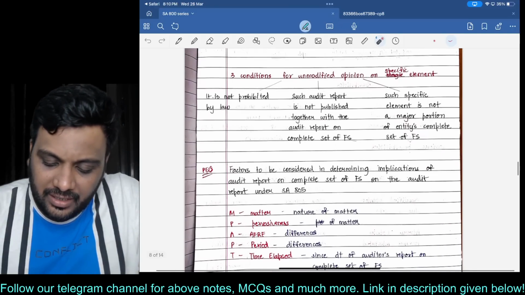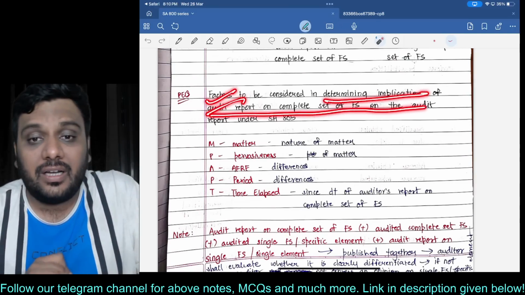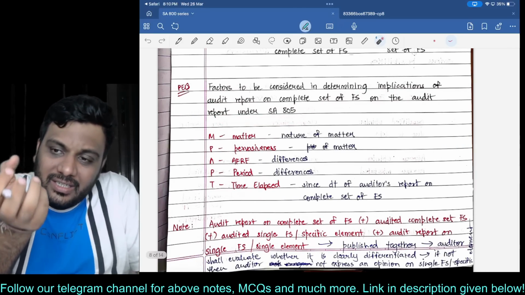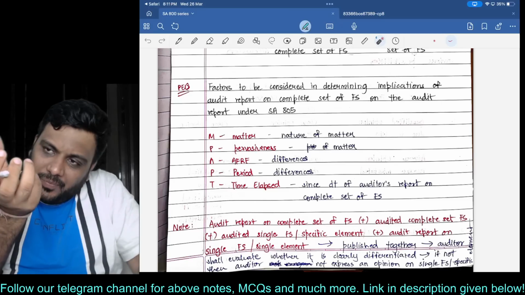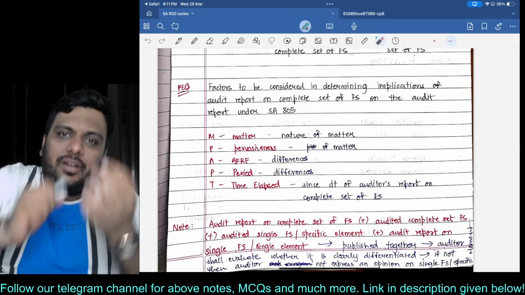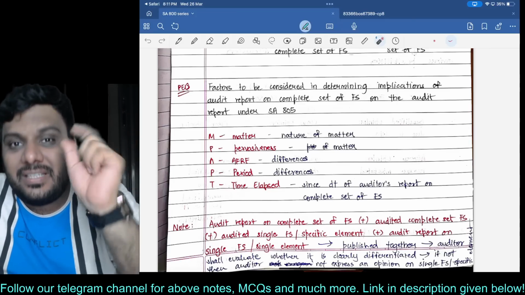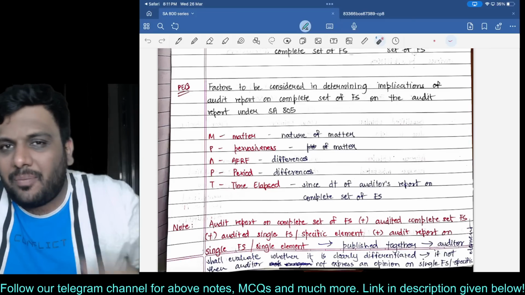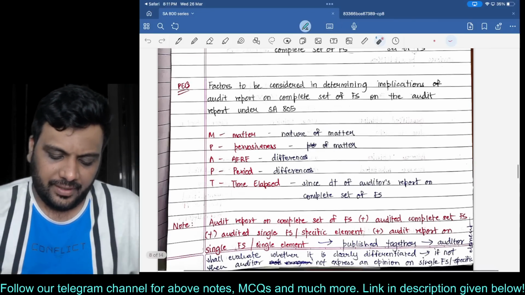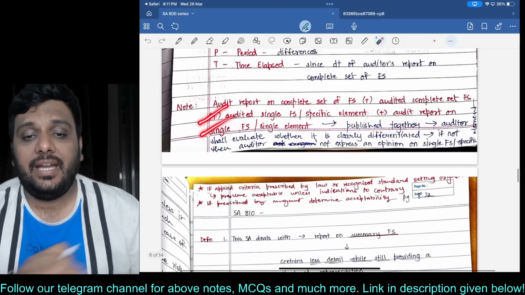So look at the question: factors to be considered in determining the implications of the audit report on the complete set of FS on the audit report under SA 805. You will have to see the matter, how pervasive it is, and the applicable financial reporting framework, all of that. Now, there is one very special adjustment under SA 805.